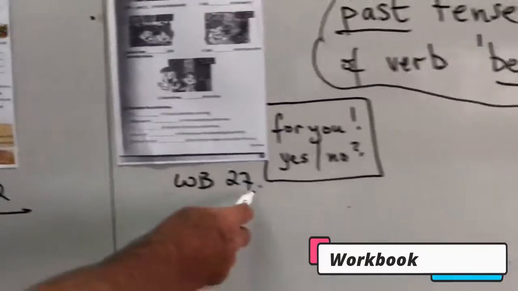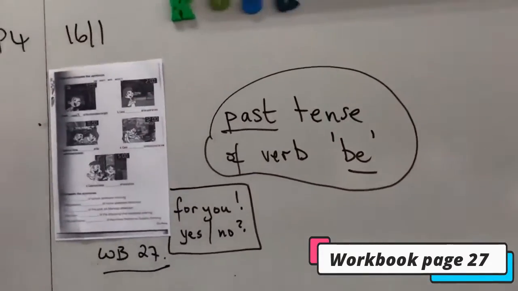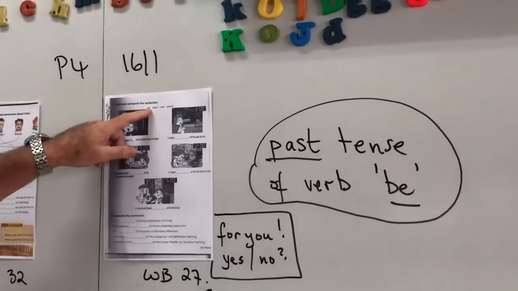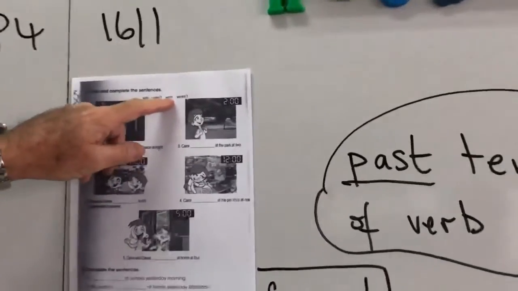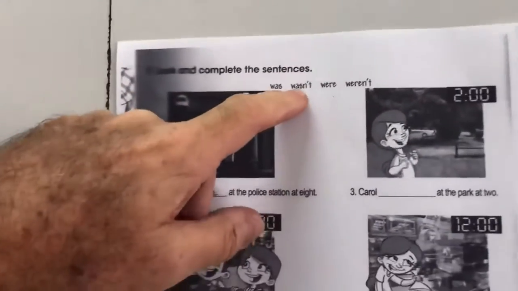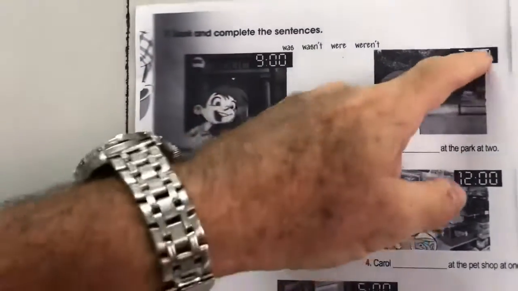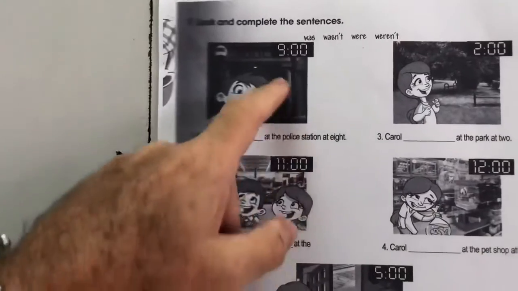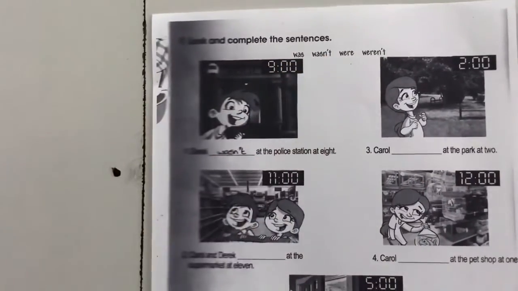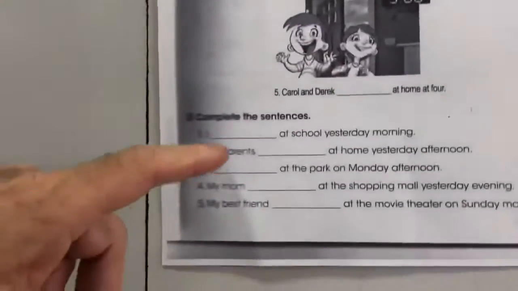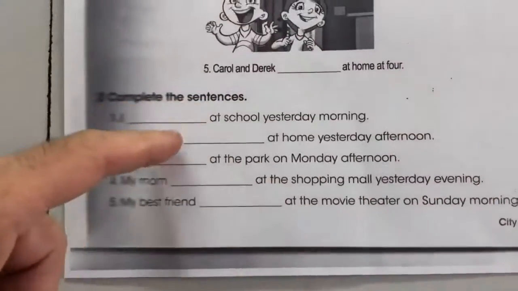And then workbook 37, was or were for yes, was not, were not for no. See if the time is correct to say yes or no, was or were. Then finally at the bottom, okay, do these for you, okay?